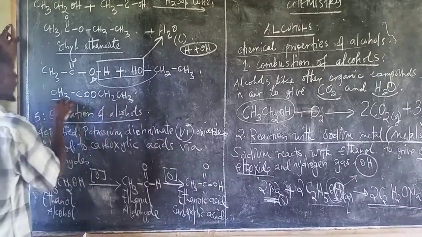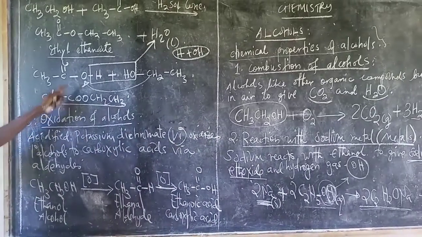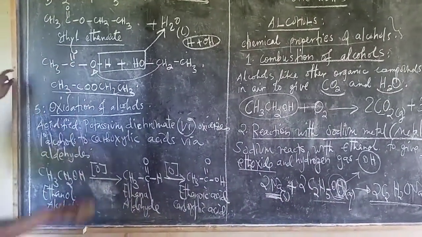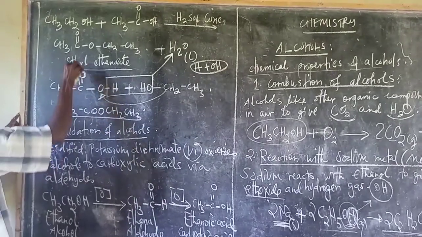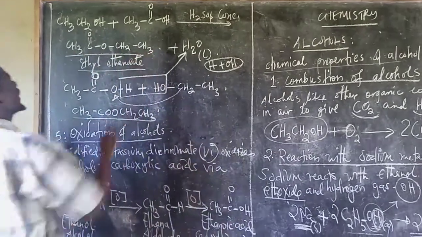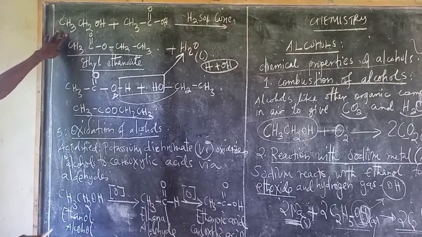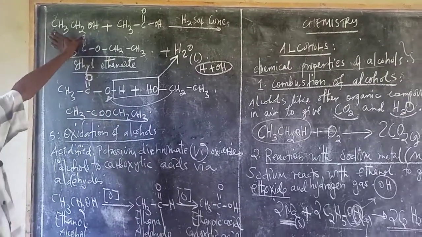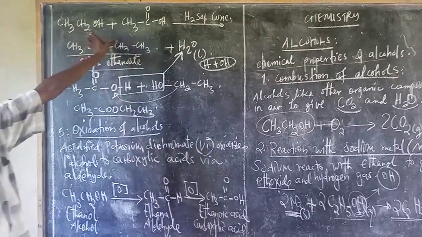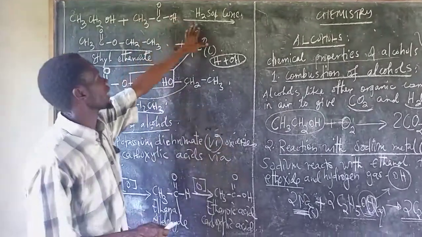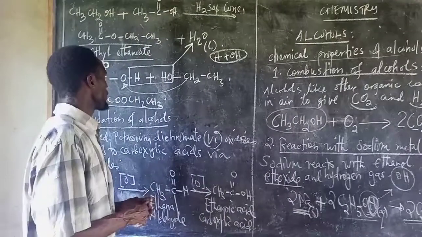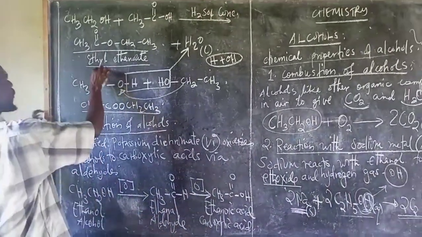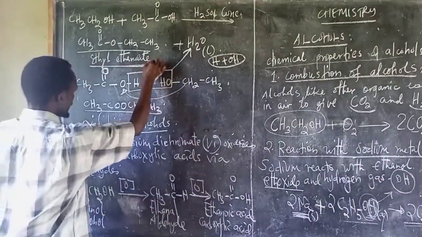This is the same thing, but if you want to show it with an expanded structural formula, this is how we draw it. This is called esterification: a combination between ethanol and ethanoic acid under the condition of concentrated sulfuric acid to form an ester, ethyl ethanoate.